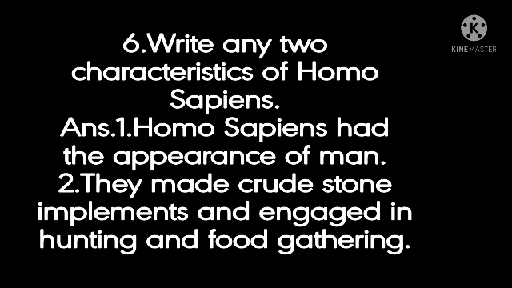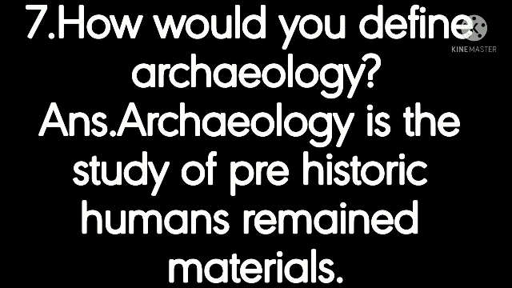Second point, they made crude stone implements and engaged in hunting and food gathering. They made crude stone implements and engaged in hunting and food gathering. These are the two characteristics of Homo sapiens. Come to the seventh question.